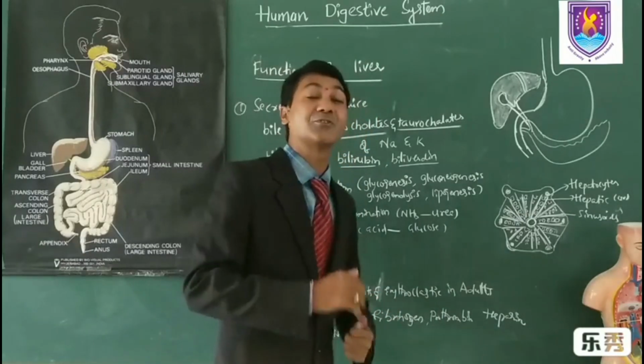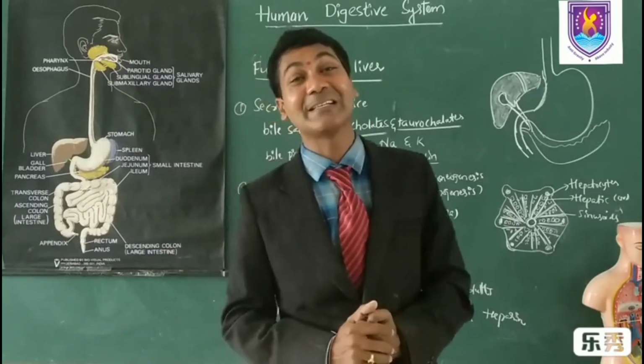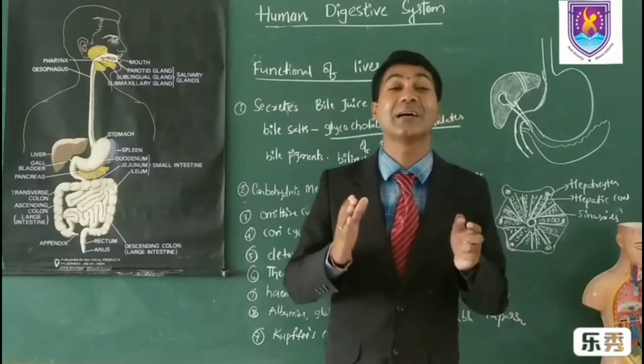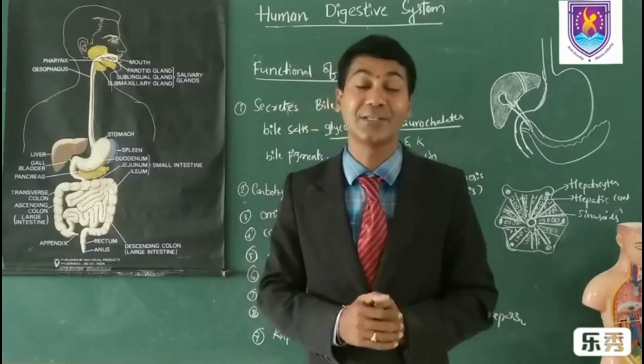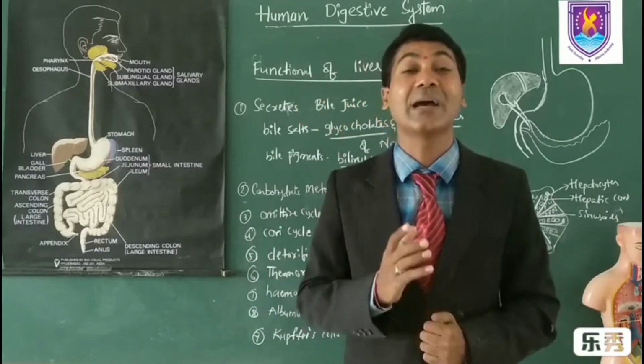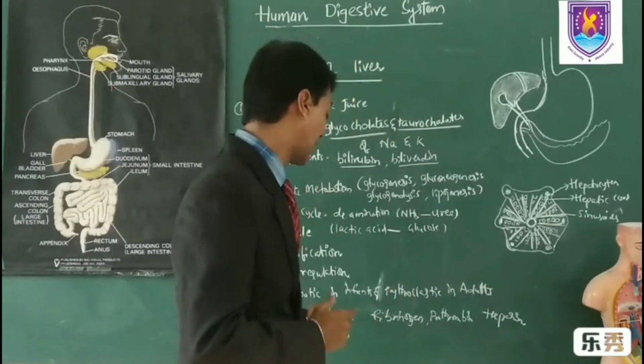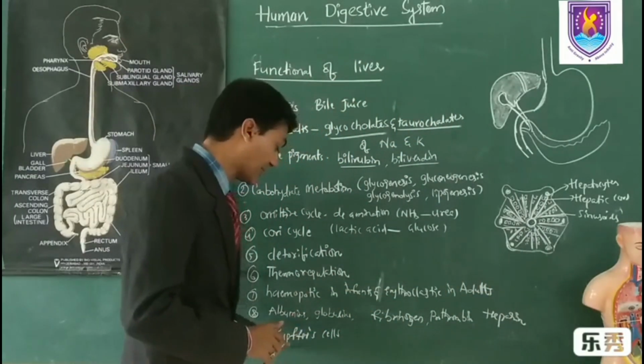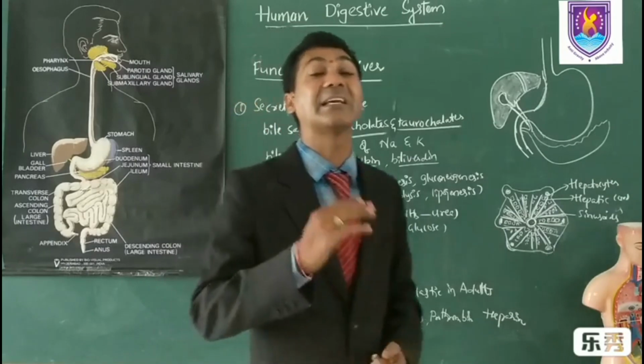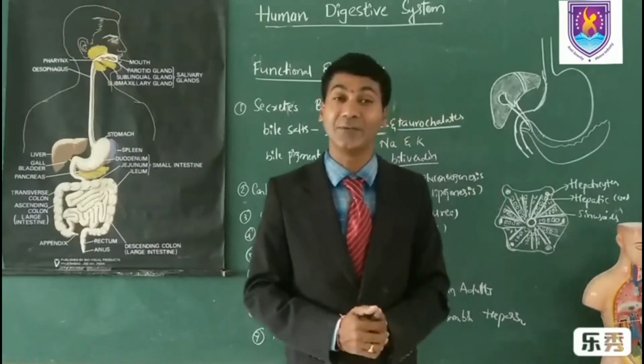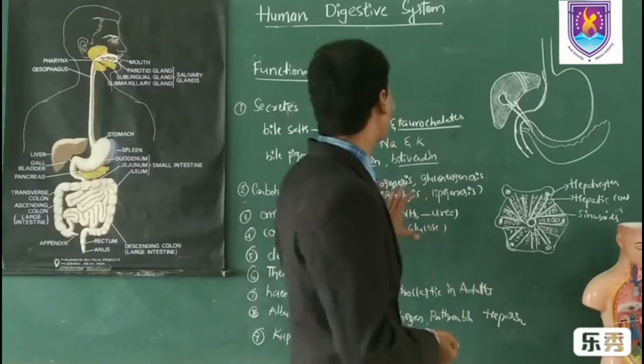And Kupffer cells, my dear students, are macrophages. The macrophages are the cells which participate in phagocytosis. The liver has specialized phagocytic cells known as Kupffer cells, which engulf the bacteria which enter the liver. So these are the functions of the liver.